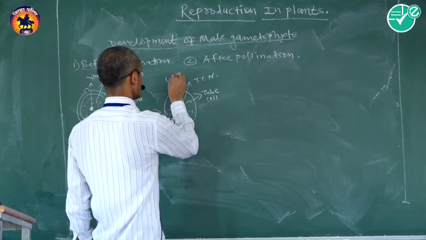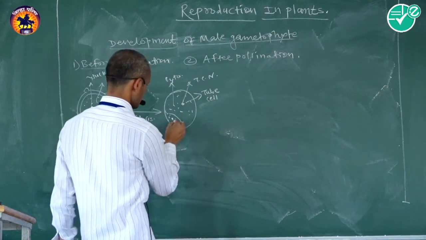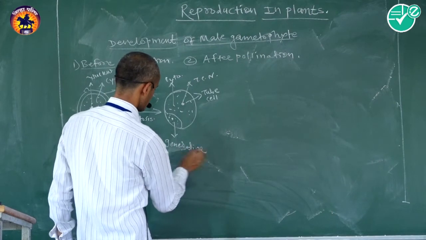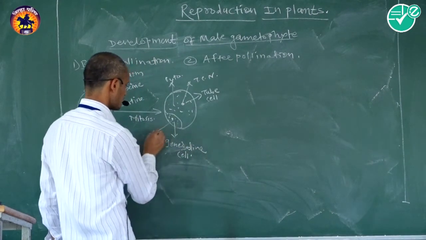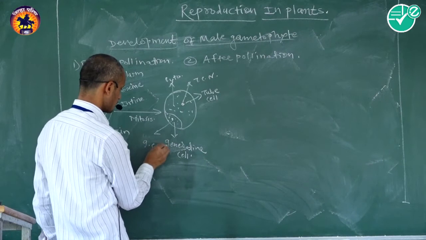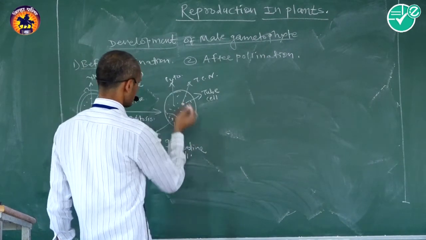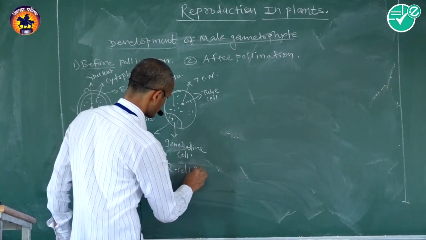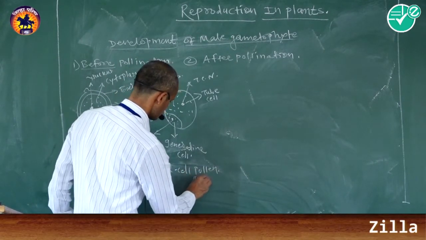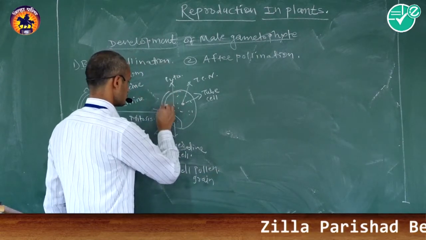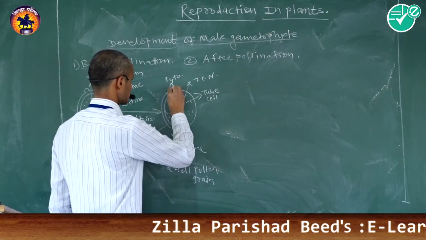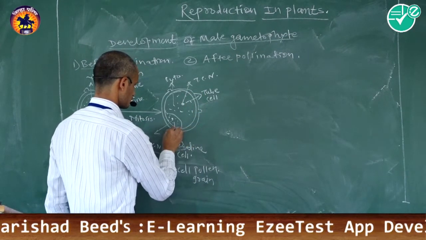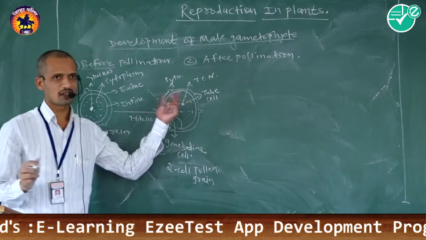Okay, the smaller one is the generative cell, with the generative cell nucleus. Okay, that is the two cell pollen grain.